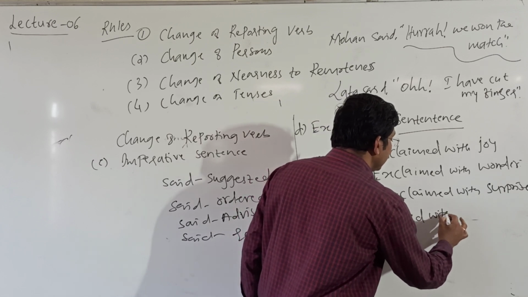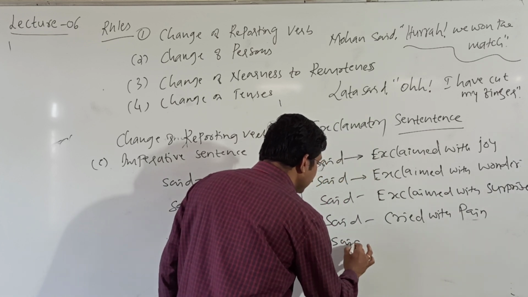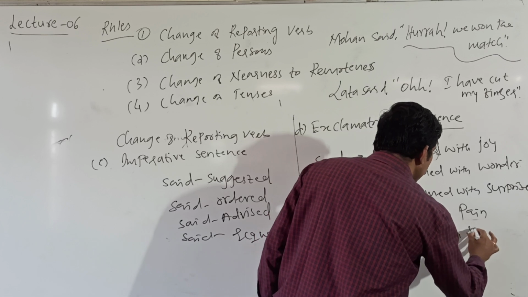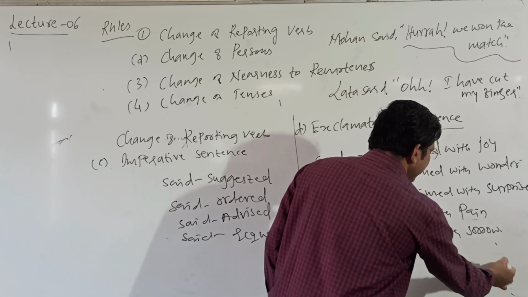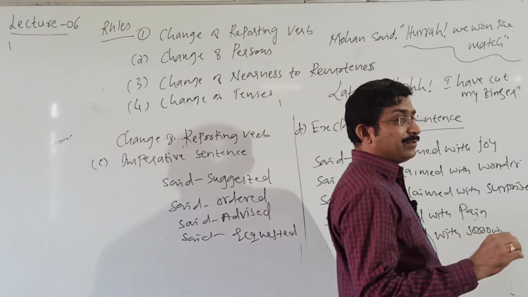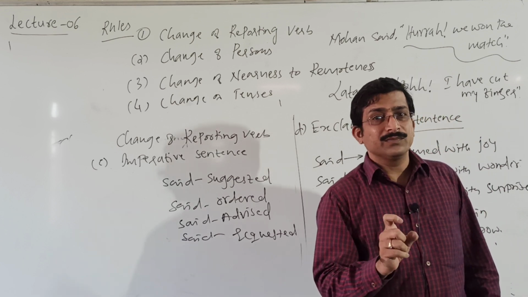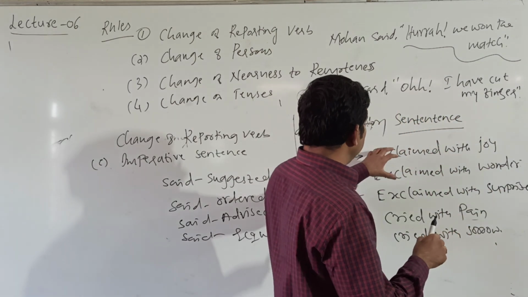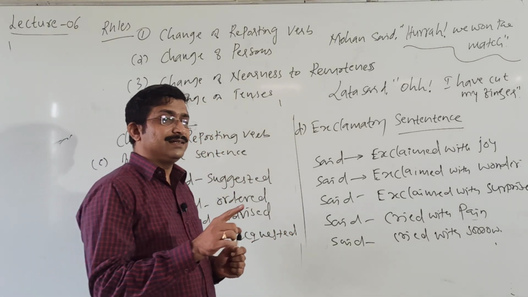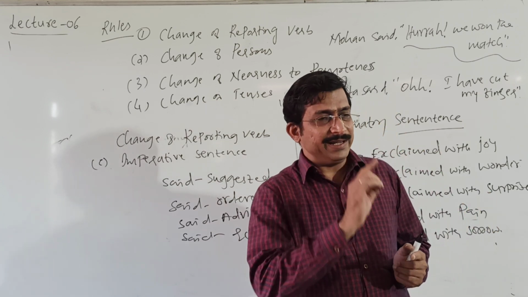Cried with pain. Here said, cried with sorrow. It means we can use depending upon the sense of the sentence within the inverted commas. Depending on that, we have to use a reporting verb without changing its tense. It is very important.